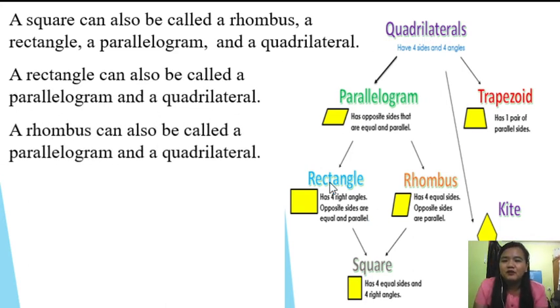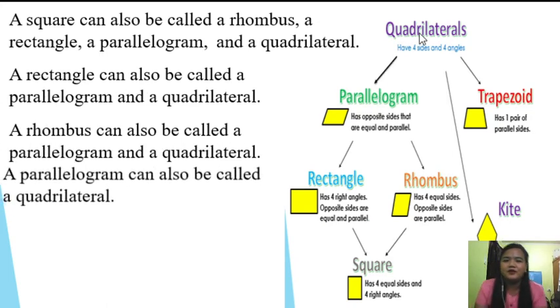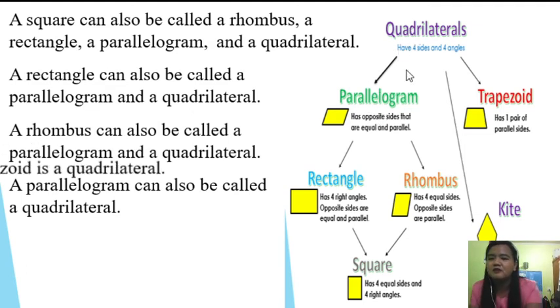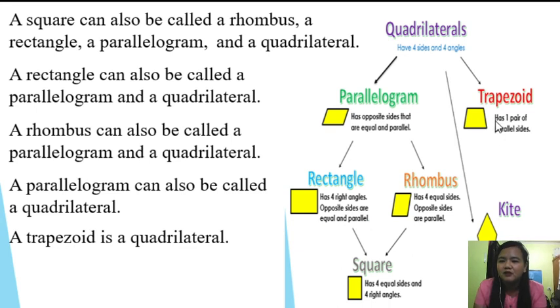A rhombus can also be called a parallelogram and a quadrilateral. Another, a parallelogram can also be called a quadrilateral. Kung titignan ninyo, this is parallelogram, direct siya kay quadrilateral. Same is true with trapezoid. It is a quadrilateral and kite is also a quadrilateral.